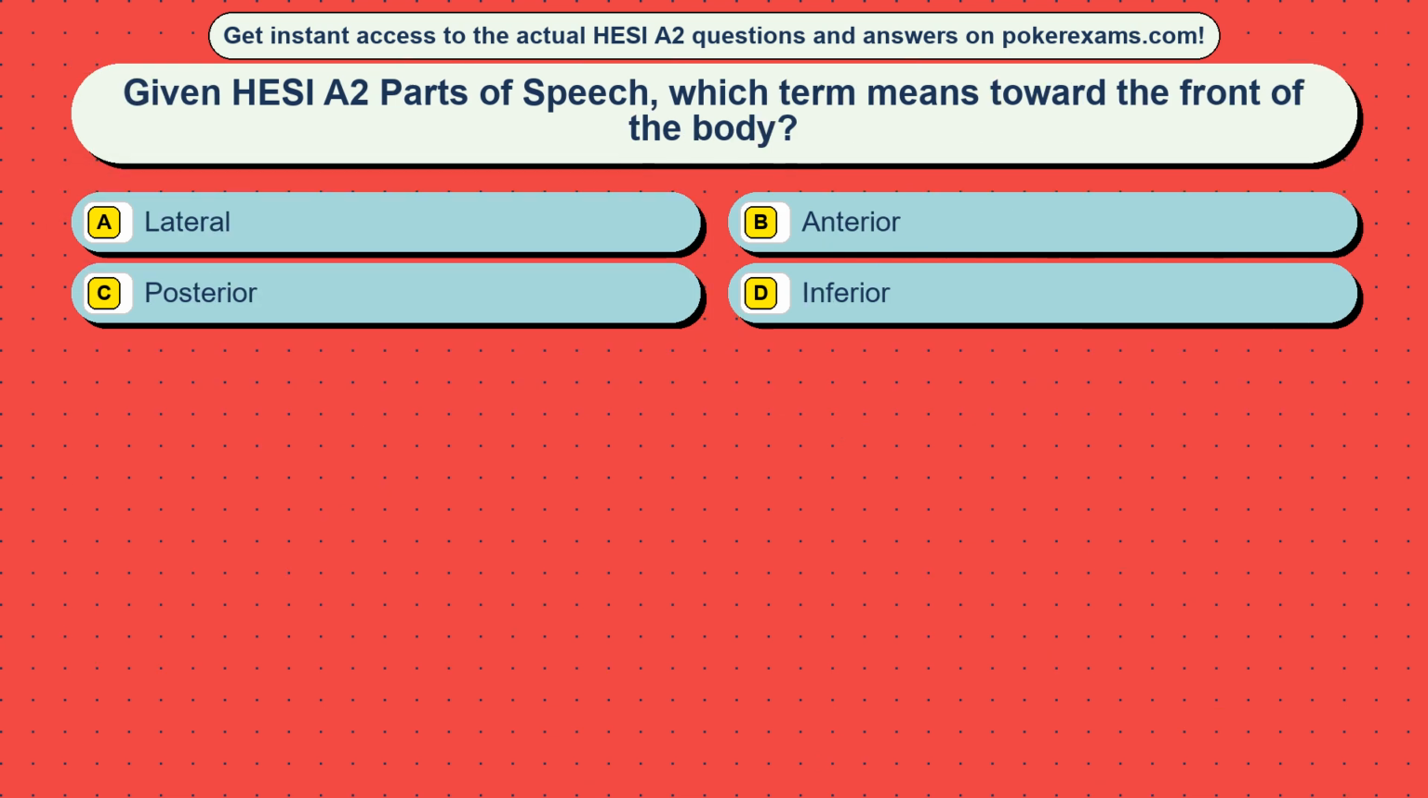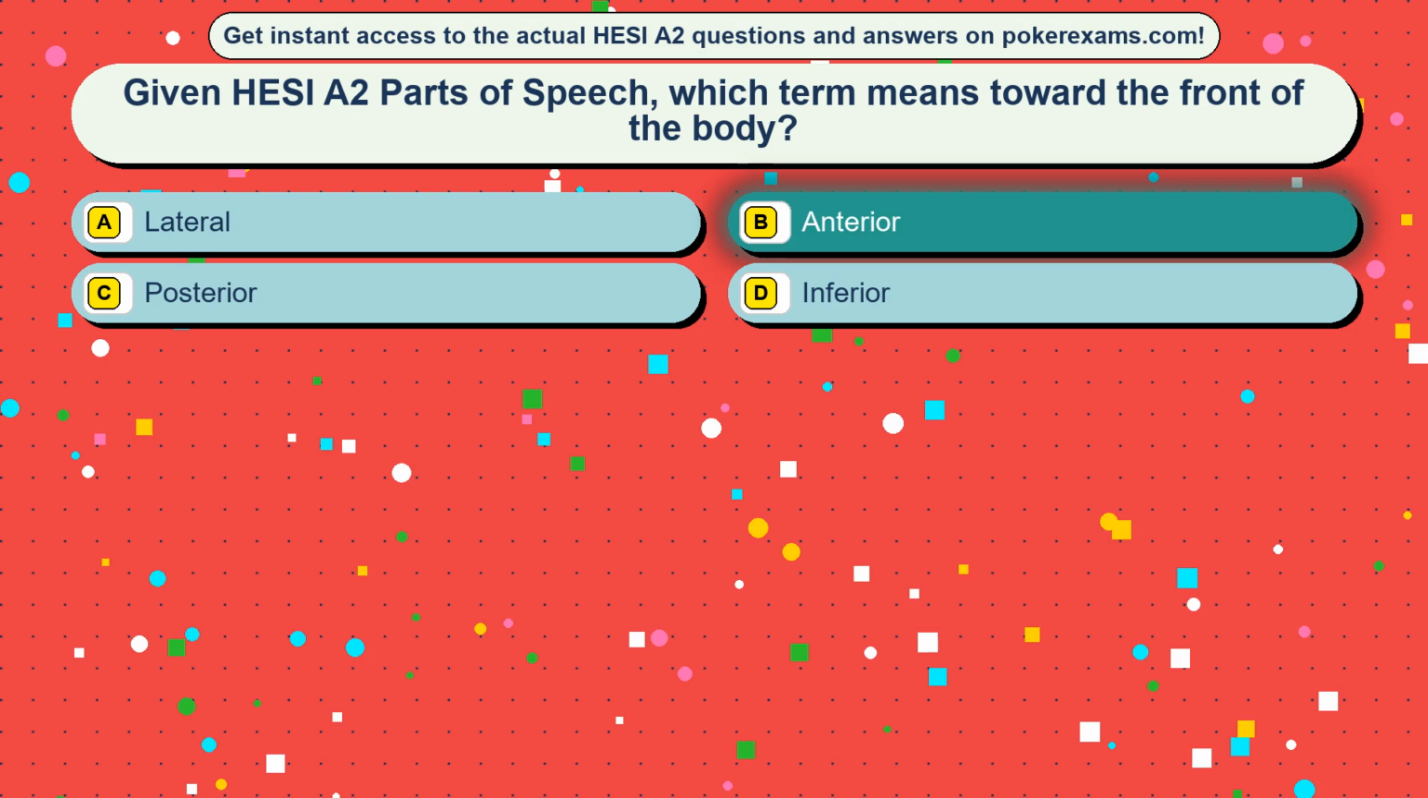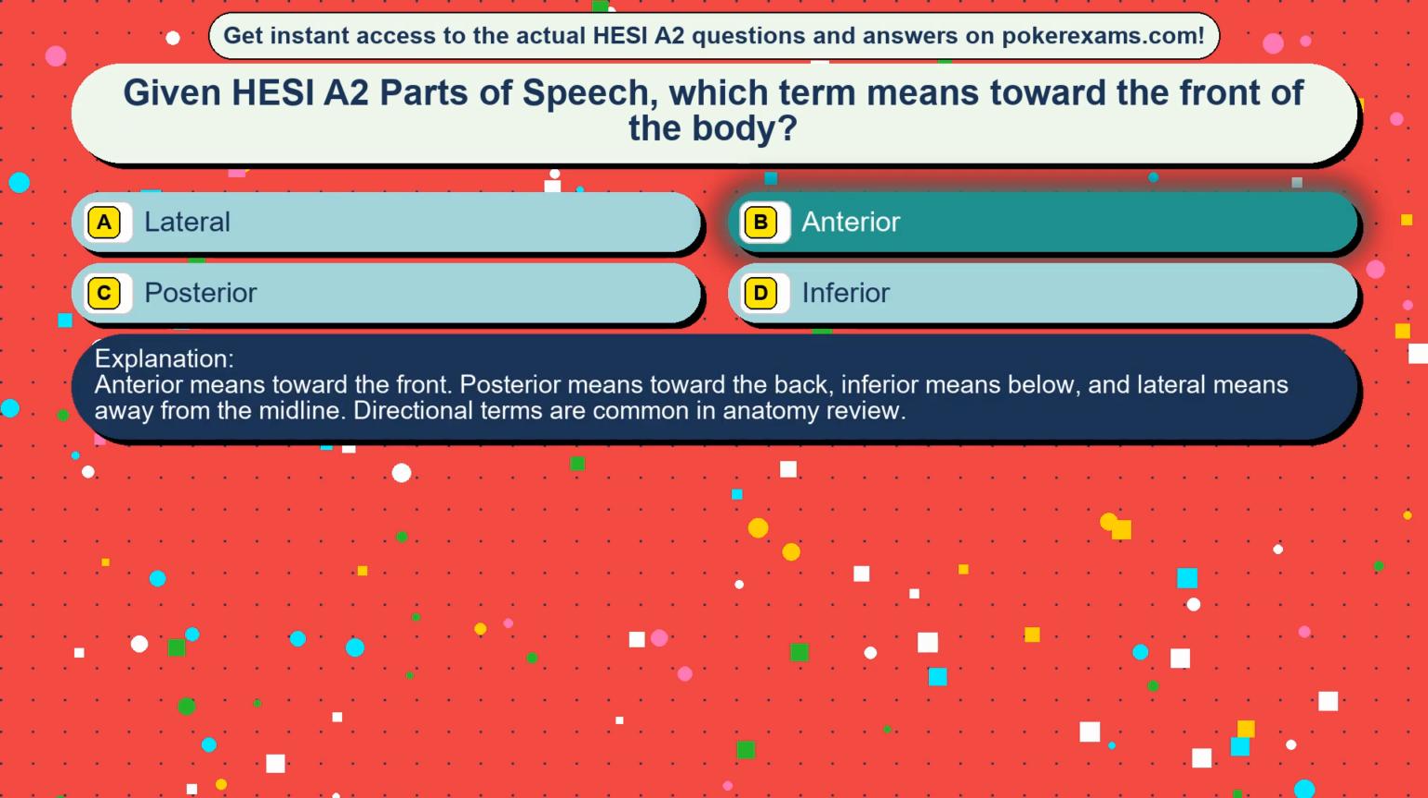Question 48. Given HESI A2 parts of speech, which term means toward the front of the body? Option A, lateral, option B, anterior, option C, posterior, option D, inferior. The correct answer is option B, anterior. Anterior means toward the front, posterior means toward the back, inferior means below, and lateral means away from the midline. Directional terms are common in anatomy review.